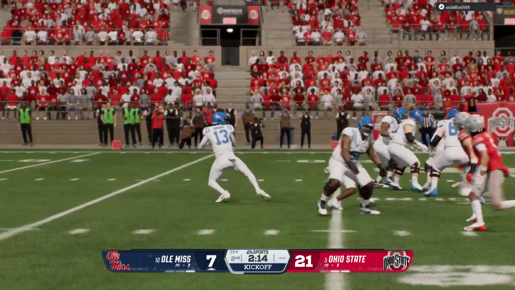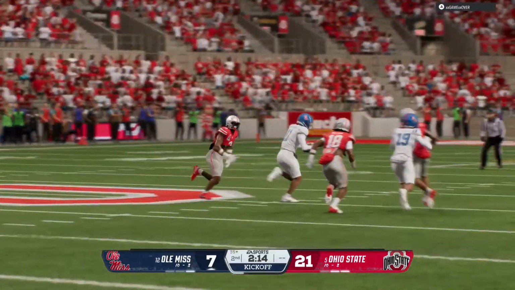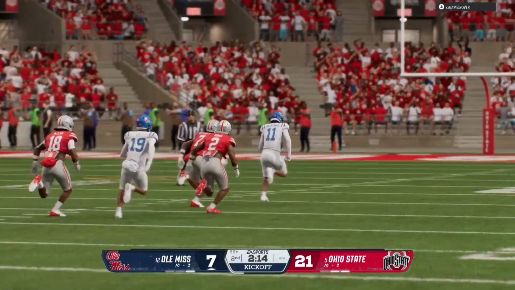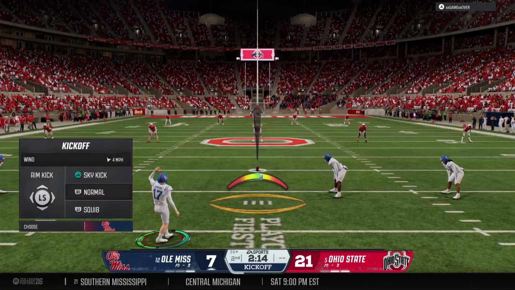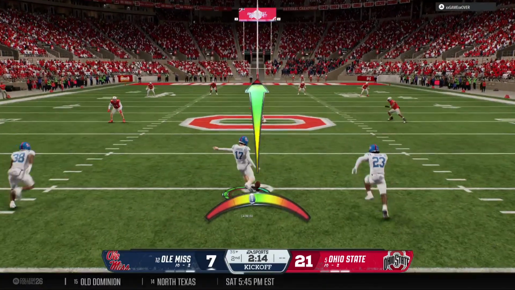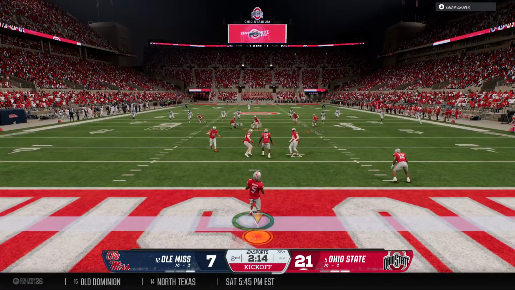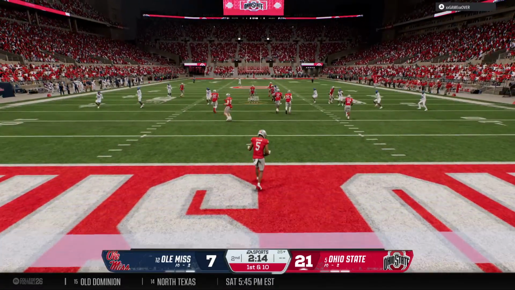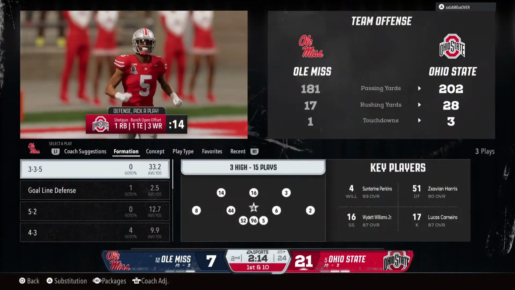That makes the score Ohio State 21, Ole Miss 7. Got momentum after scoring that touchdown. Now the kickoff team out there to kick it away. Well, he thought about coming out, but instead takes a knee and will bring the football to the 25-yard line.